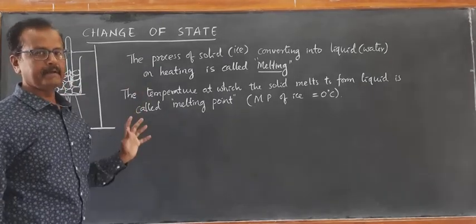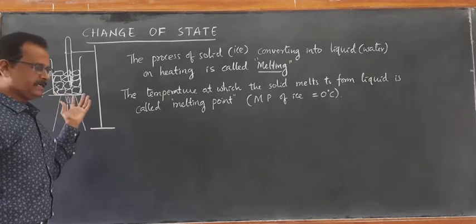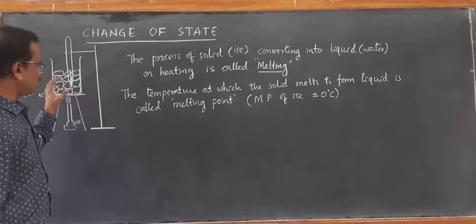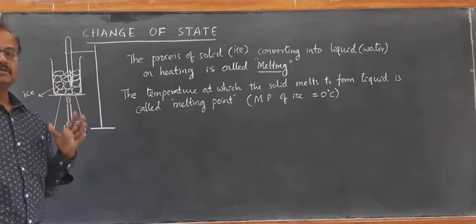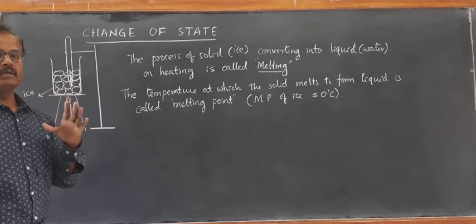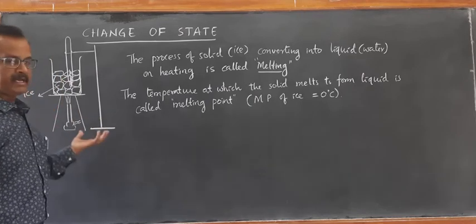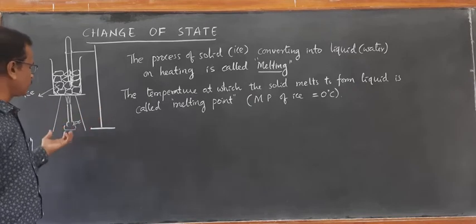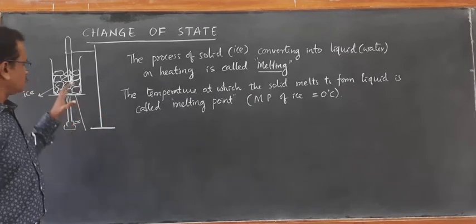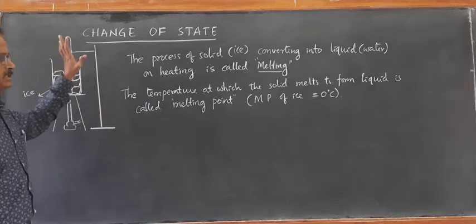At that moment, what happens? The temperature of the ice and water already coexisting doesn't change at all. The temperature remains the same. We will observe a steady state. Although we are supplying heat at a constant rate, although we are continuing to heat until the entire ice cube melts into water, the temperature doesn't rise.